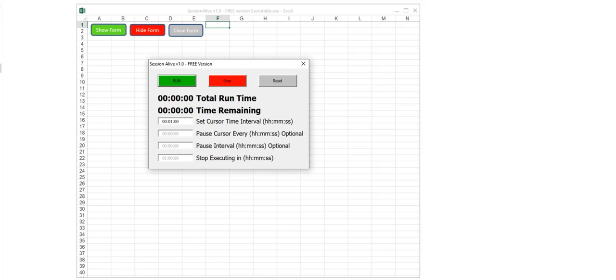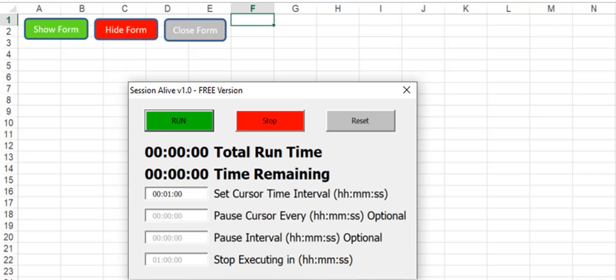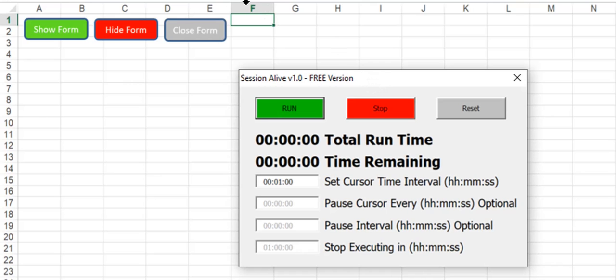Once you execute the application in the zip file, Microsoft Excel will open up, and you'll notice Session Alive is going to be running within Microsoft Excel. So you do need Microsoft Excel installed and running on your workstation. This is the free version, Session Alive 1.0 free version executable.